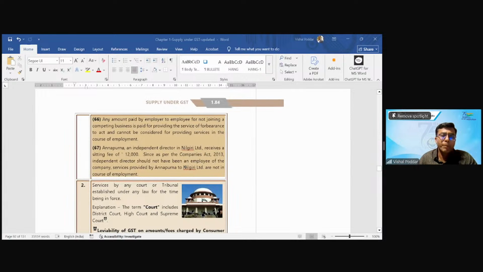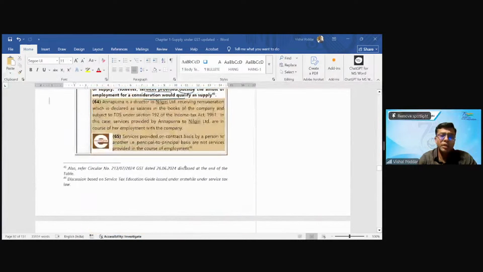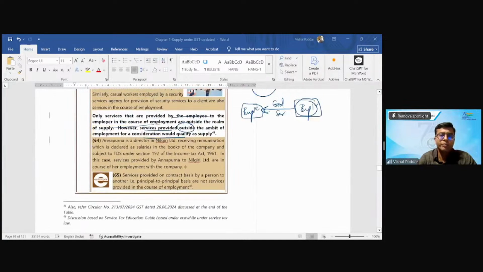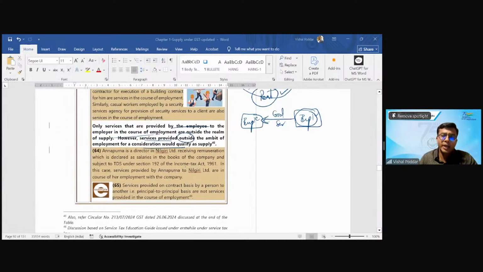Where employer pays something to the employee, in that particular case, you have to check, is that something done by the employer in the course of employment? I will ask, sir, what is this? Employer doing something in the course of employment? I'll give you an example, perquisites.